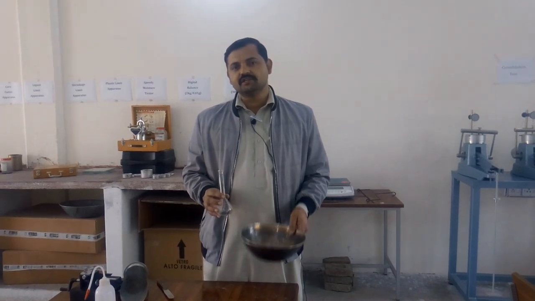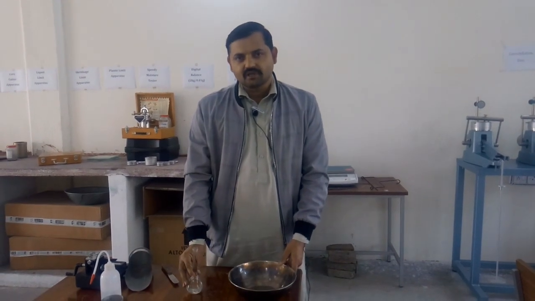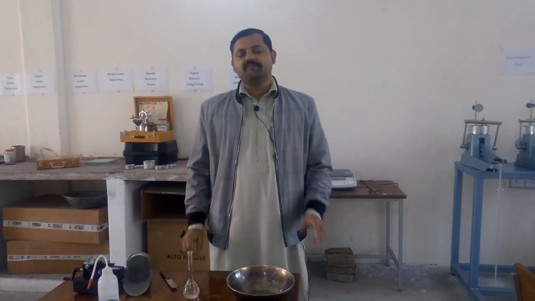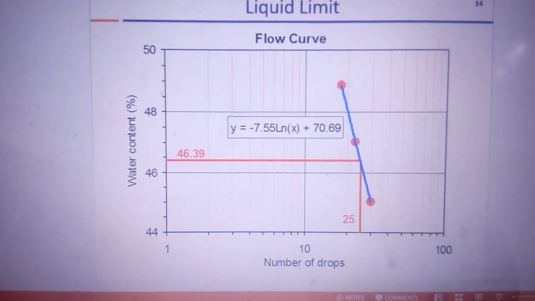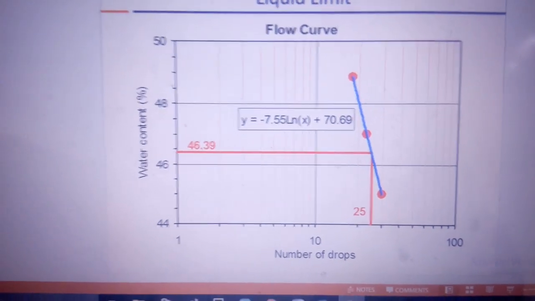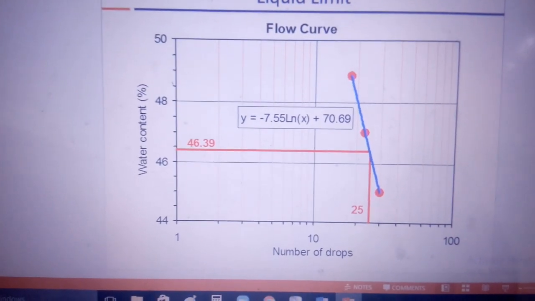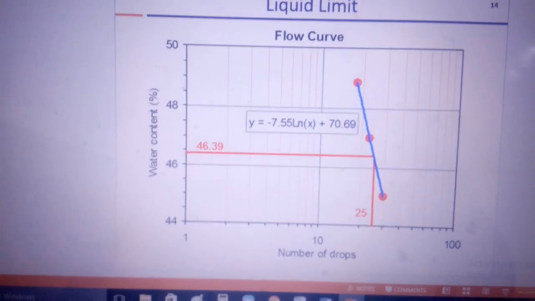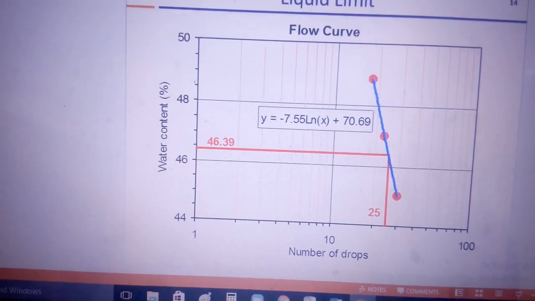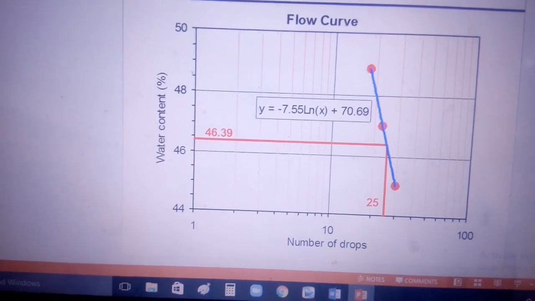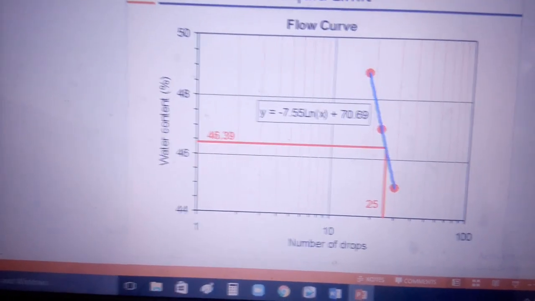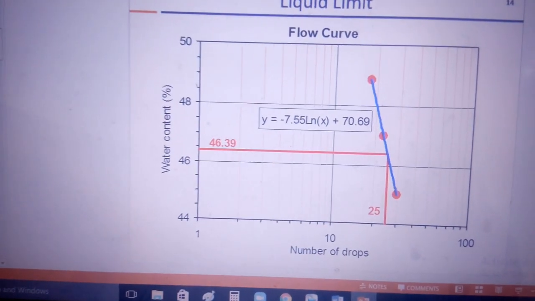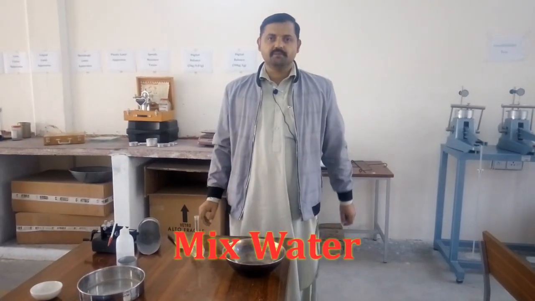The moisture content for each number of blows will be determined, and a flow curve will be plotted in such a manner that the number of drops will be on the x-axis and the corresponding moisture content will be on the y-axis. Then the moisture content corresponding to 25 drops or blows will be regarded as the liquid limit of the soil sample. So now let us mix water.